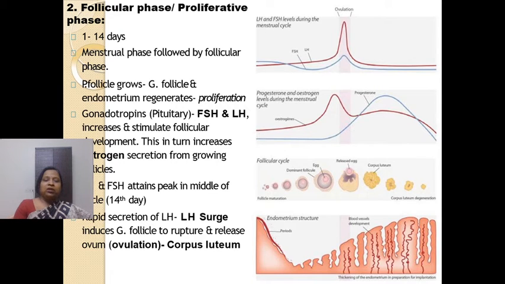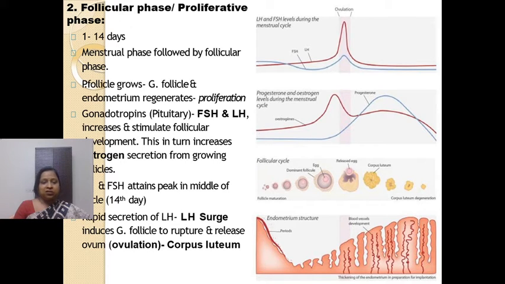Now during this phase, the regeneration of the endometrium takes place. Fine. We know that the endometrium degrades during menstrual bleeding. So the size of the endometrium becomes very small, as you can see in the diagram given at the base. After the bleeding phase, you can see the endometrial lining becomes very thin. Fine. So it is the proliferative phase, in which there is proliferation of the endometrium.